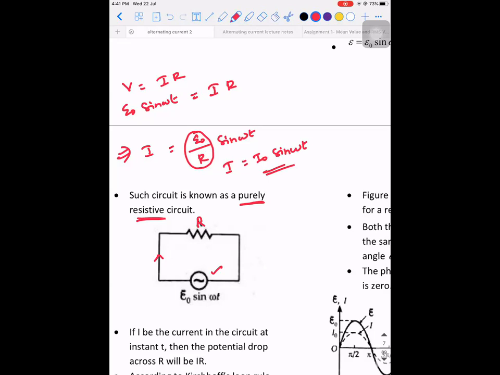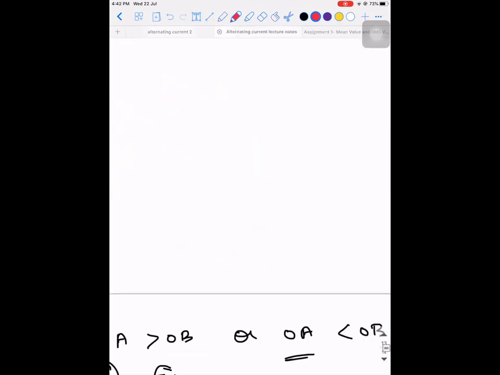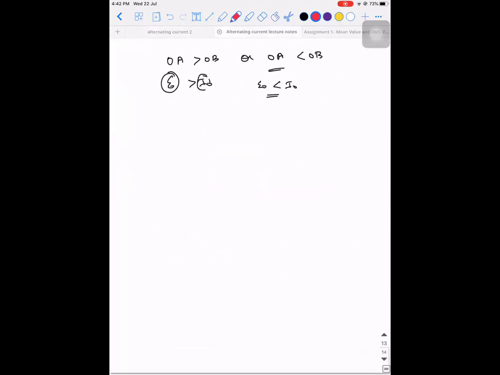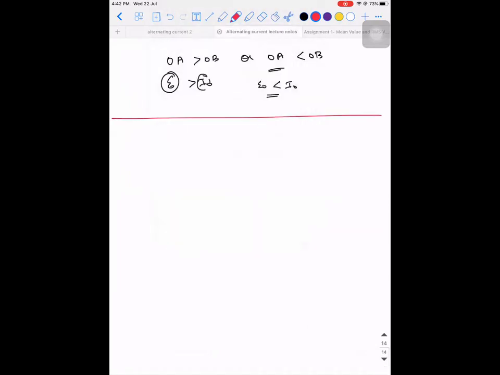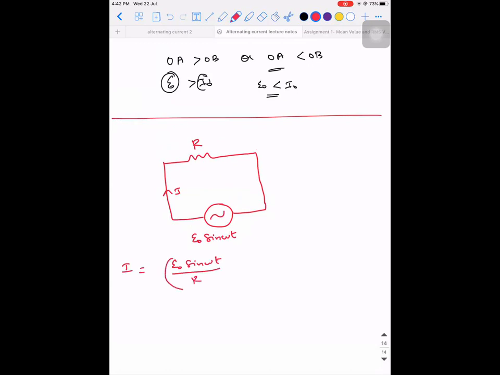I'm repeating the steps. I'll write it separately. Concentrate. Since you're seeing it for the first time, concentrate. I'm going to tell you how you are supposed to write it in the exam. When they ask you to explain what happens when an AC source is connected across a resistor, the first thing is draw an AC source, draw a resistor. This is E0 sin omega t. This is I. So I will be equal to E0 sin omega t divided by R. This E0 by R is what we call I0.